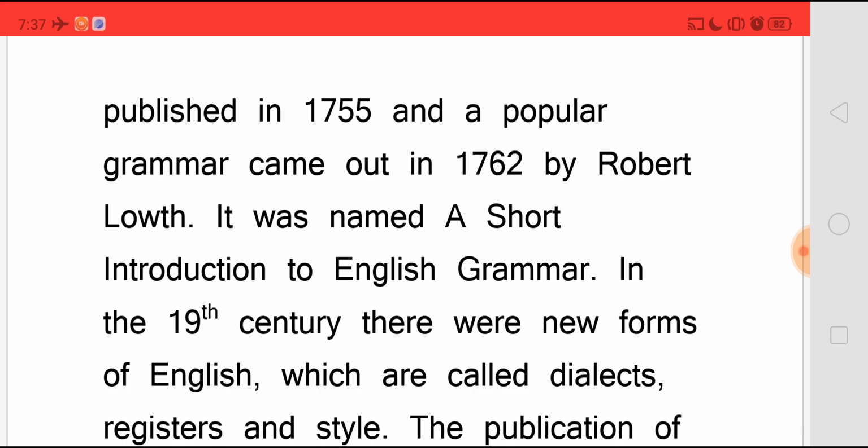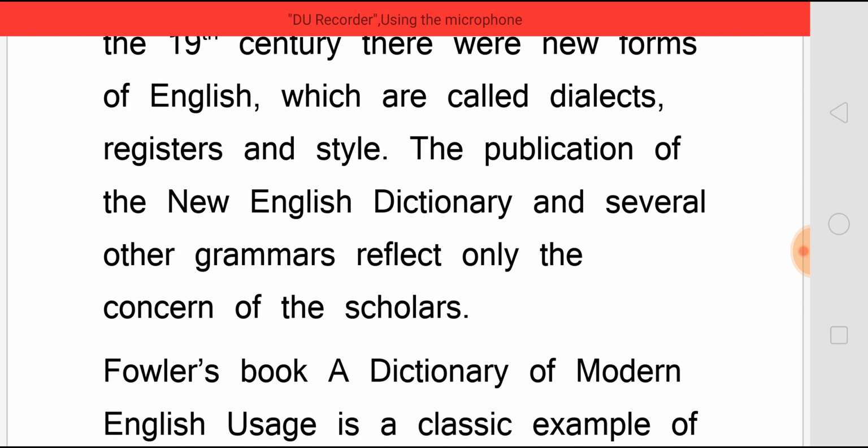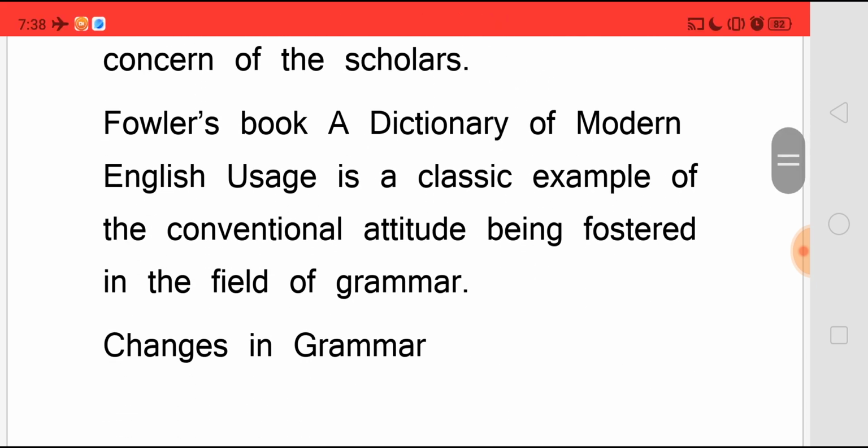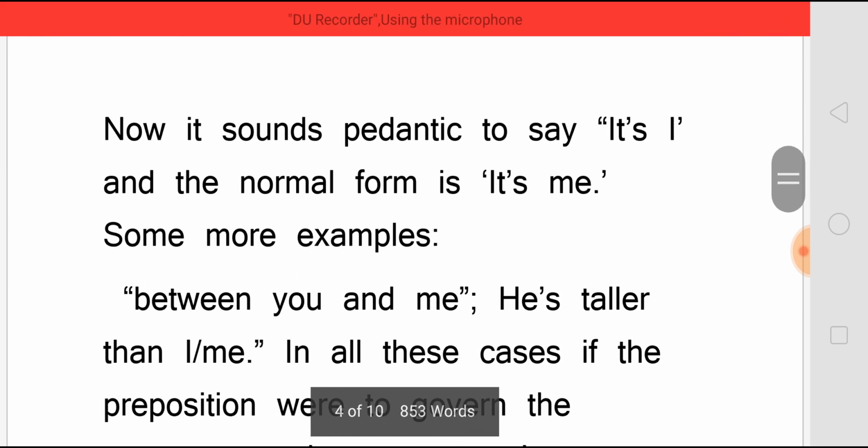In the 19th century, there were new norms of English, which we call dialects, registers, and style. The publication of the New English Dictionary and several other grammars reflect the concern of the scholars. Fowler's book, A Dictionary of Modern English Usage, is a classic example of the conventional attitude being fostered in the field of grammar.